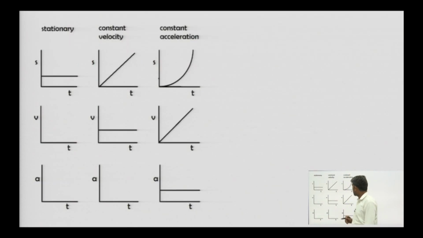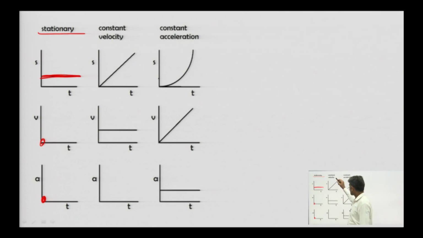Okay. So, in case of stationary, we know that we have 0 value of acceleration, 0 acceleration, okay, and 0 velocity. And displacement with respect to time remains the same. Okay, it remains the same.